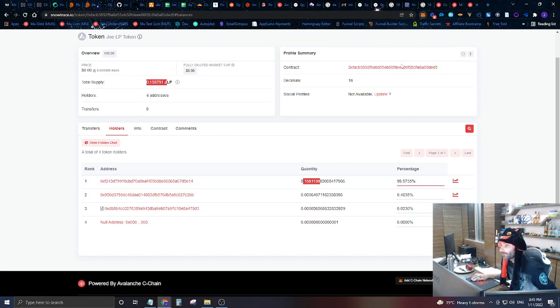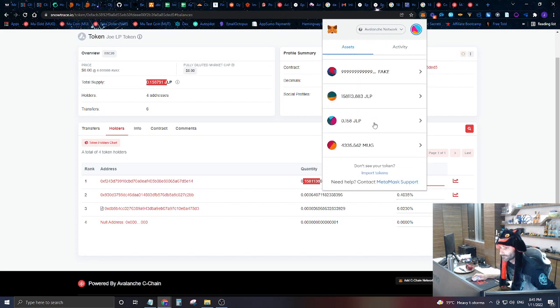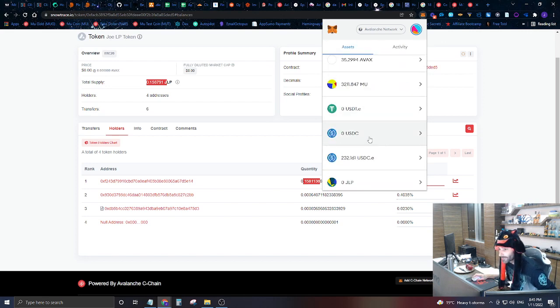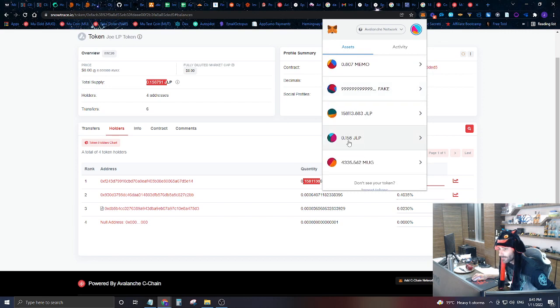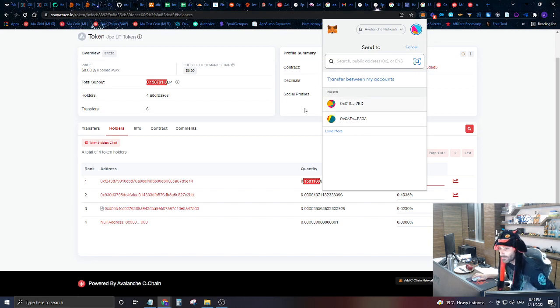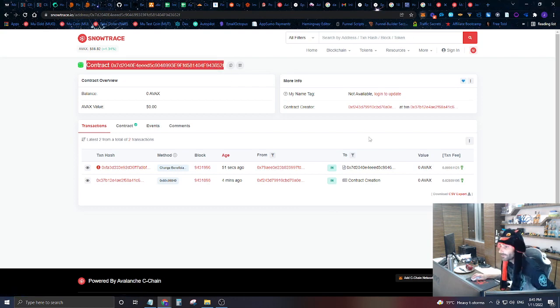So what we're going to do is go in and essentially, that token's already been added. So it should be this token right here. So we're going to send this token to this contract address right here. And send it to this contract address right here.